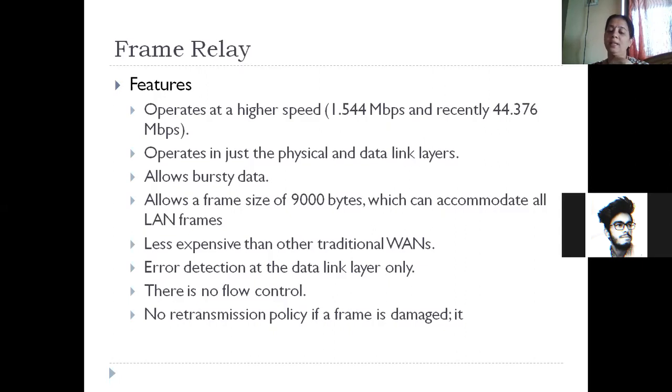Error detection is done in data link control. There's no question of flow control, because frame relay was not at all concerned about reliability. It was more concerned about just transmitting the frames to the destination. So if by chance any one frame gets lost or damaged, there was no retransmission policy. Just make the data available to the destination at high speed. That was the only service that was made available.